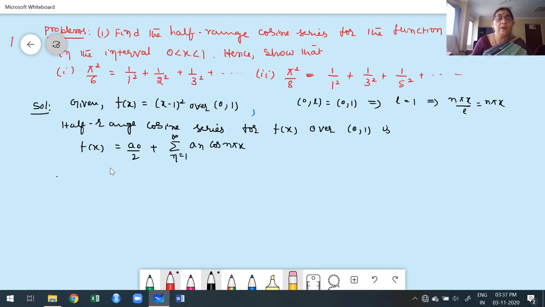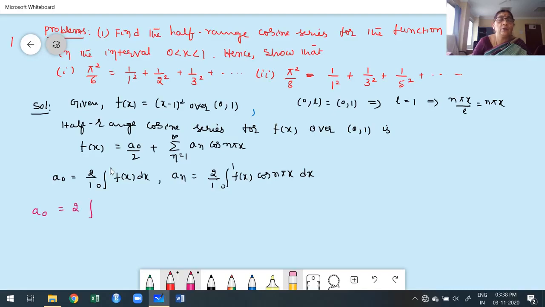What is my a naught formula? a naught is nothing but 2 by L, and L is 1, so 2 times the integral from 0 to 1 of f of x dx. What is my a n formula? It is 2 by L, that is 2 into the integral from 0 to 1 of f of x cos of n pi x with respect to x. Now, using the function as usual, I have to find out a naught and a n.